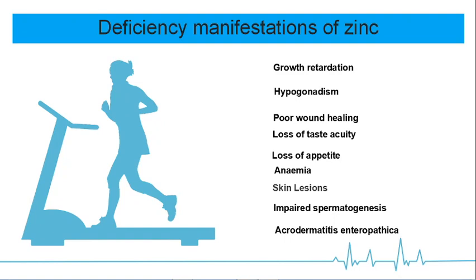Natural zinc deficiency will cause growth retardation and hypogonadism, which is characterized by dwarfism and retarded genital development respectively. The other symptoms of zinc deficiency include poor wound healing, loss of appetite, loss of taste acuity, anemia, skin lesions, impaired spermatogenesis. Natural zinc toxicity is not known.